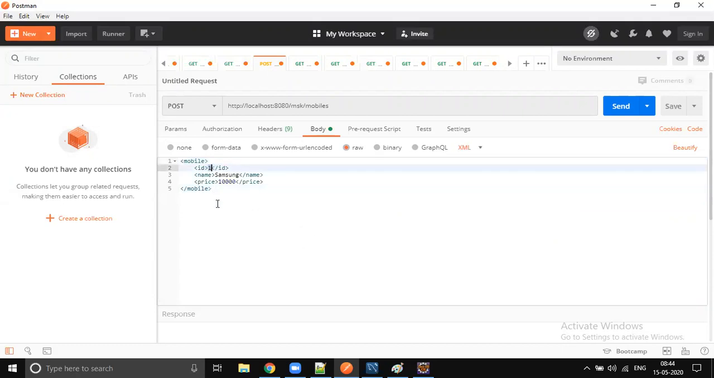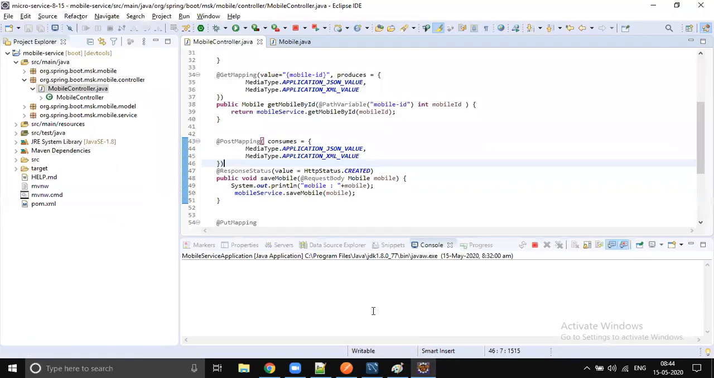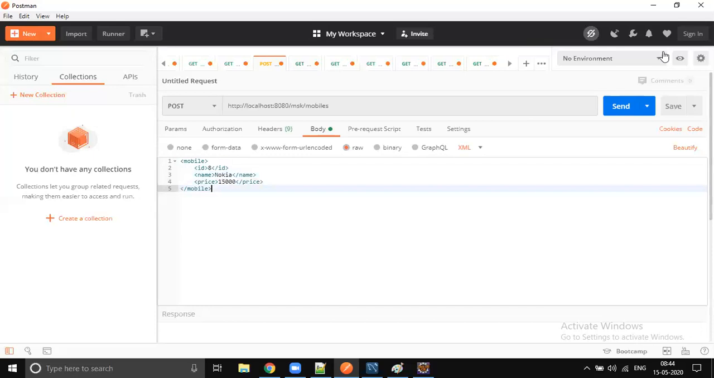I think we added till 8 plus 7, right? Now let's add the eighth one, Nokia, and some price, 15,000. So a single method can accept two types of data. Now just send it. Let's go and check the header.